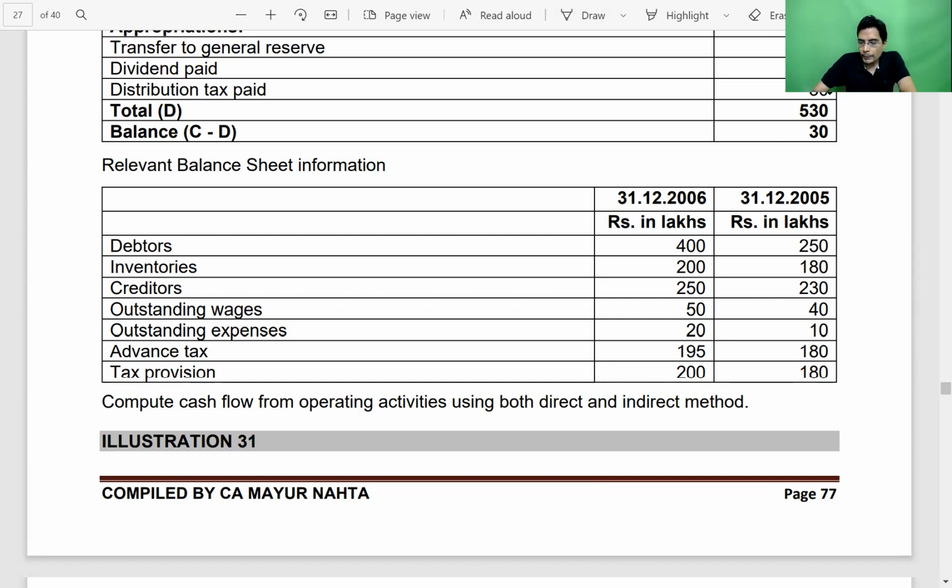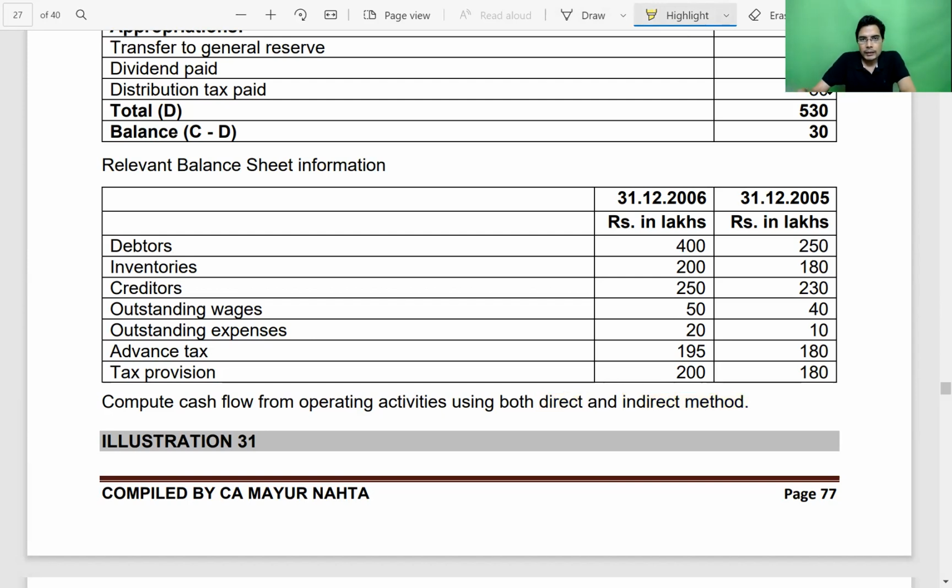Compute cash flow from operating activity. So they are not asking us to prepare the full-fledged cash flow statement. They are only asking us to prepare the cash flow from operating activity, both under direct method as well as under indirect method. First, we'll do it under direct method.